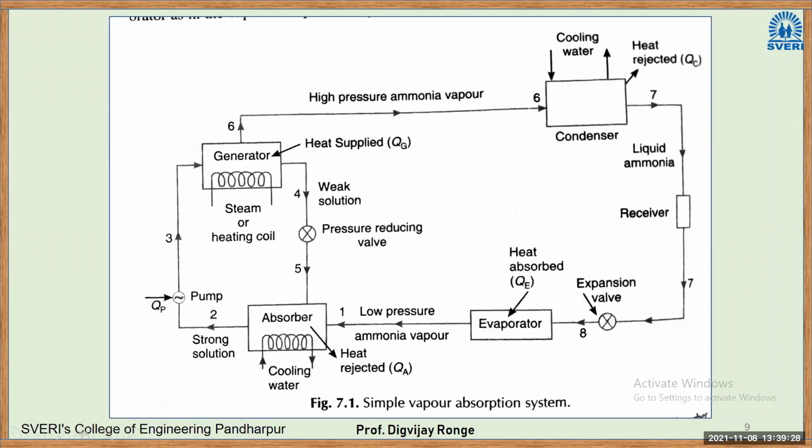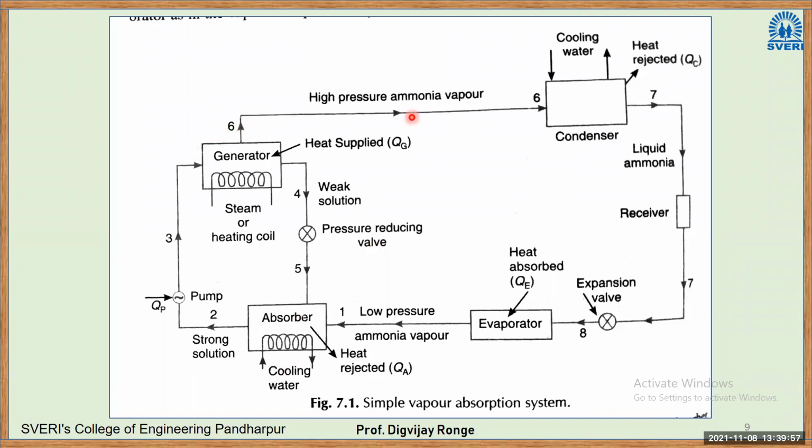Okay. So I hope you understood the concept of absorption of ammonia into the water. When water absorbs the ammonia in the absorber, pressure reduces as well as temperature increases. Because it is an exothermic reaction, that heat is extracted by this cooling water jacket. Pressure is reduced in this case, so this will flow to the generator.